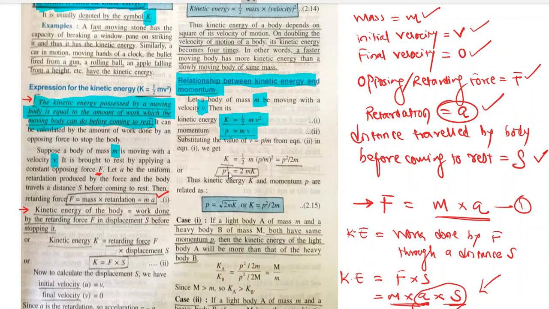If we compare them, if we simplify them, then we get a relationship. P square is equal to 2mK. The square of momentum is 2 times mass into kinetic energy, or P is equal to under root 2mK, or kinetic energy is equal to P square by 2m. So these two formulae are very important, the relationship between kinetic energy and momentum.